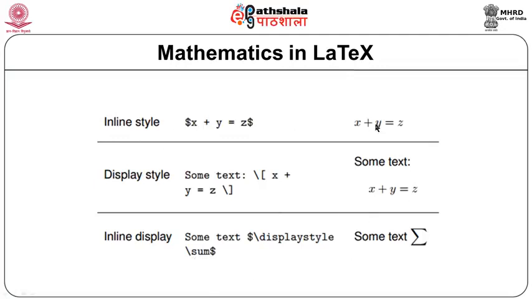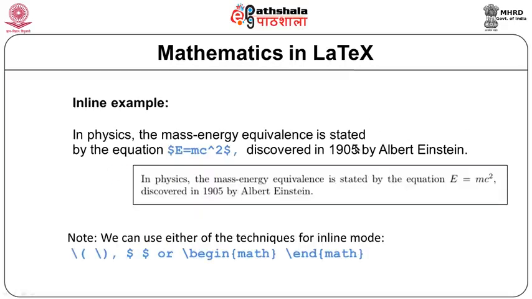Let us see how inline style can be used. Suppose this is the paragraph. The paragraph contains content like in physics, the mass energy equivalence is stated by the equation E equal to mc square, which was discovered by Einstein in 1905. So, as a part of this paragraph, I am using this equation, it is within the paragraph. So, I am using inline style. The output is shown at this below square. In this square, you can see this output contains equation as part of paragraph itself.